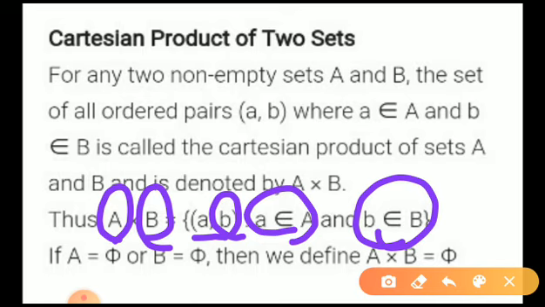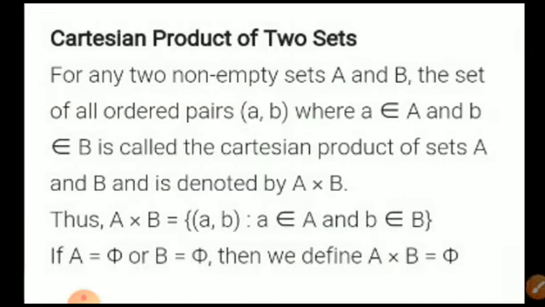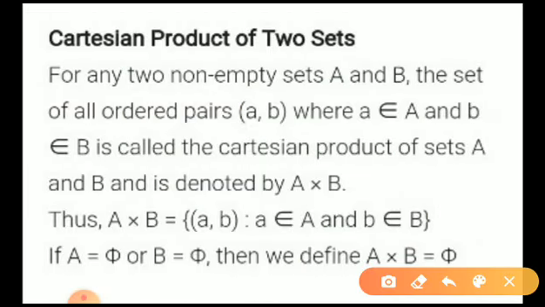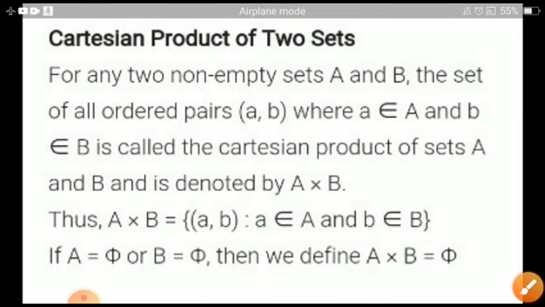Is that clear? Okay, suppose I write P cross Q, and I am saying that (a, b) belongs to P cross Q. That means a is a member of P and b is a member of Q. a belongs to P and b belongs to Q. That means here order is important.